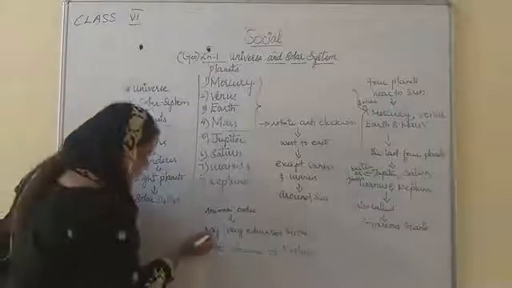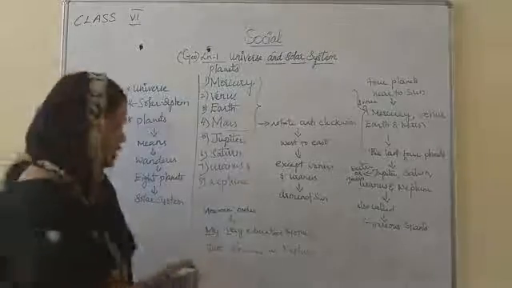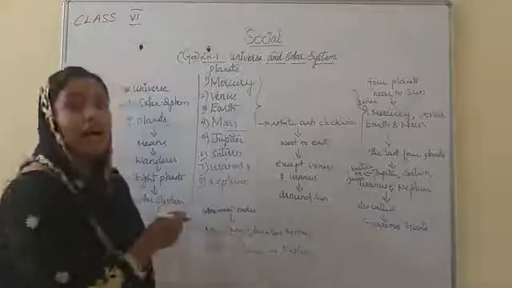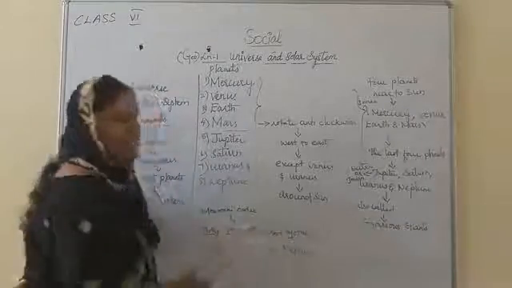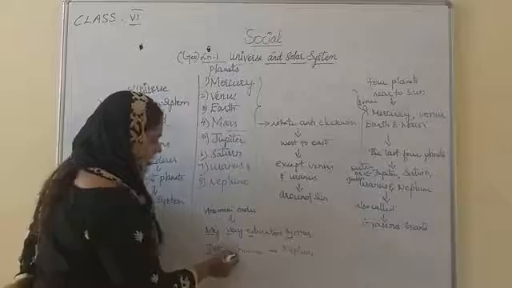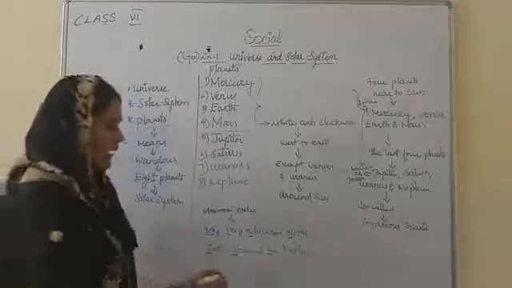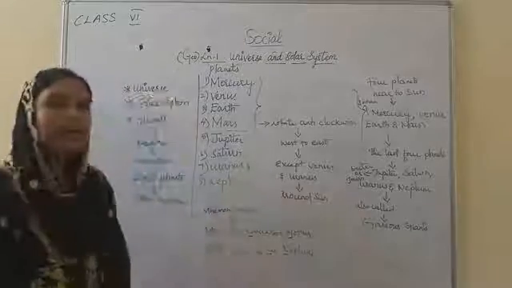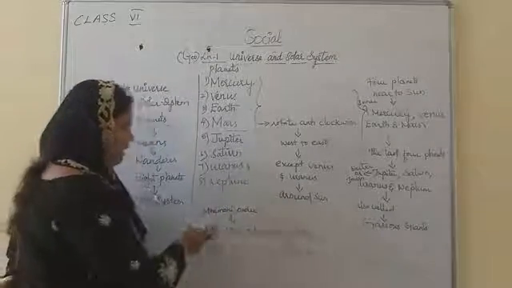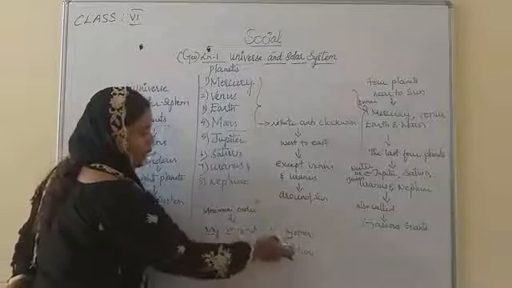M is Mercury, V is Venus, E is Earth, M is Mars, J is Jupiter, S is Saturn, U is Uranus and last one is Neptune. My very educated mother just showed us Neptune.